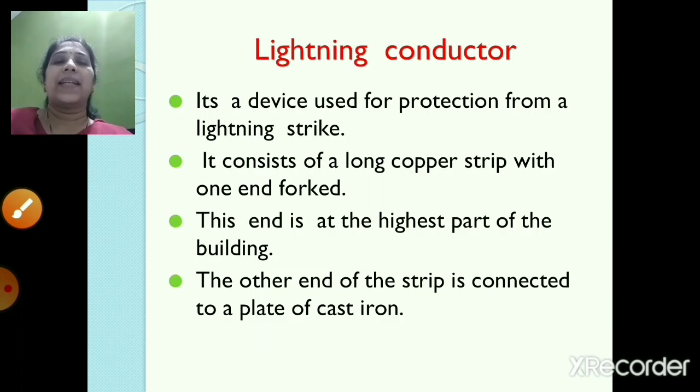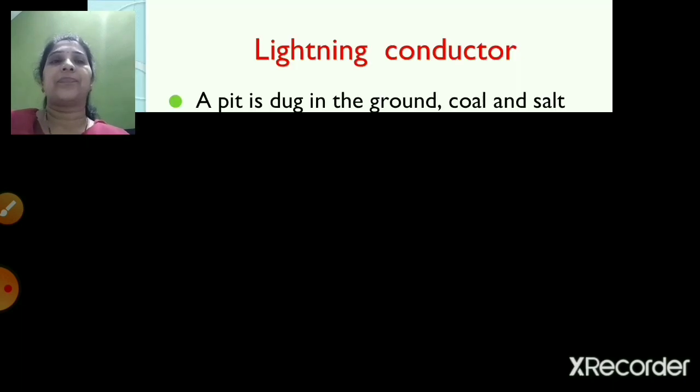Now let's see in detail. This lightning conductor is a device used for protection from a lightning strike. It consists of a long copper strip with one end forked, and this end is at the highest part of the building, and the other end of the strip is connected to the plate of cast iron.